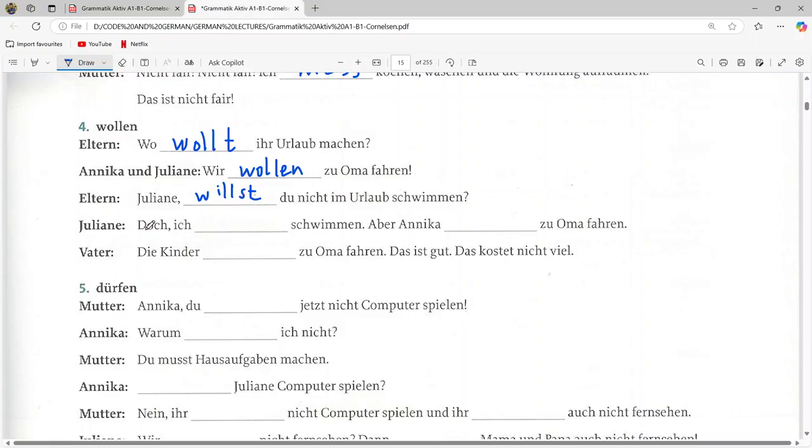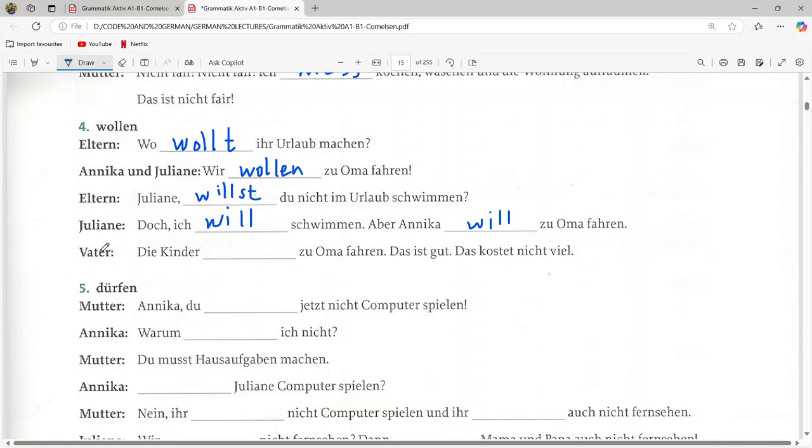And Julian is saying, "doch, ich will schwimmen." So I want to swim. "Aber Annika will zu Oma fahren." He is saying that yes, I want to swim, but Annika wants to travel to grandmother.